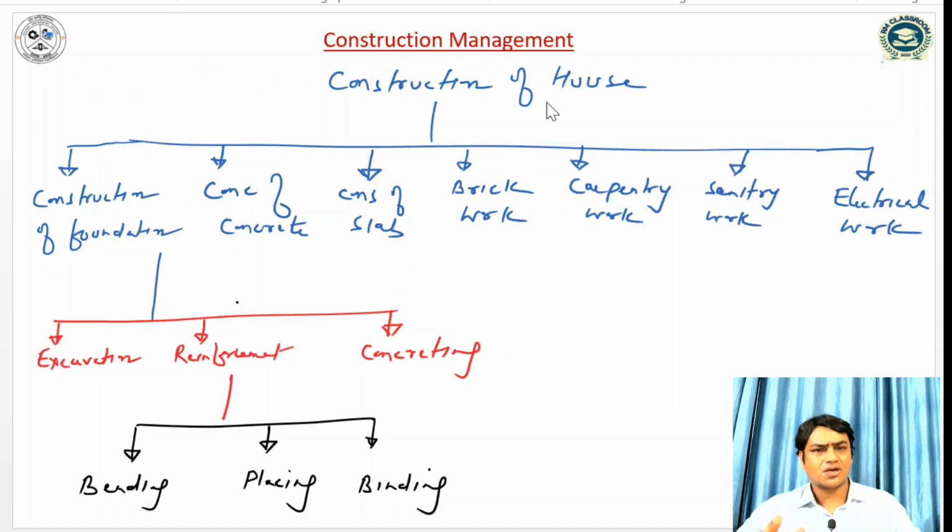If I have to construct a house, the work is divided into construction of foundation, concrete, slab, brick work, carpentry work, sanitary work, and electrical work. Further, construction of foundation can be divided into excavation, reinforcement, and concreting. Reinforcement is further divided into bending, placing, and binding. So the entire work is divided into various small activities.